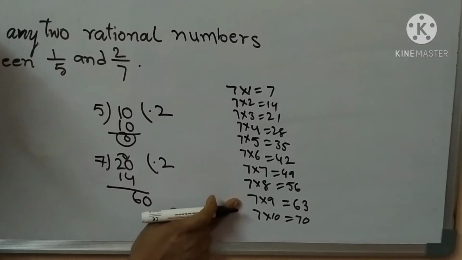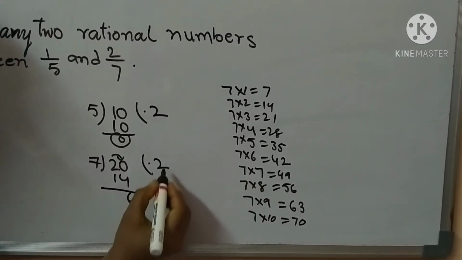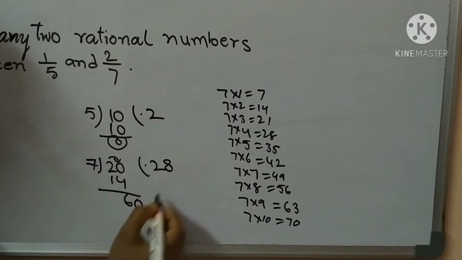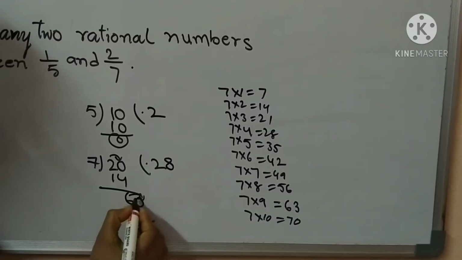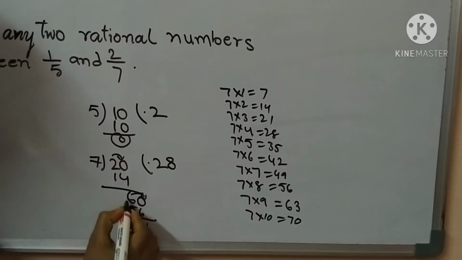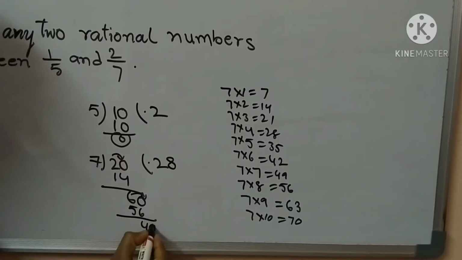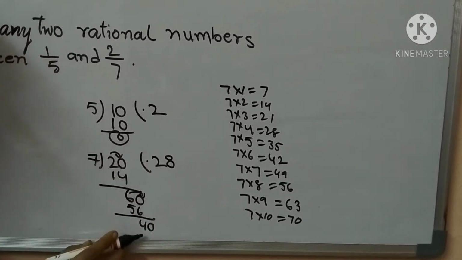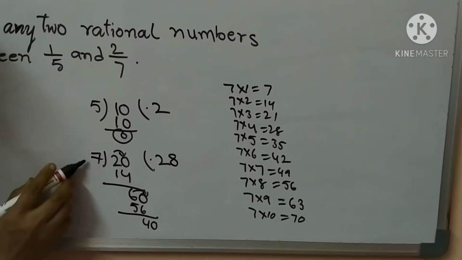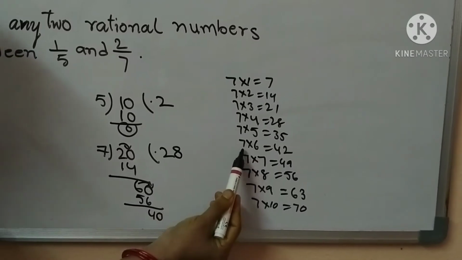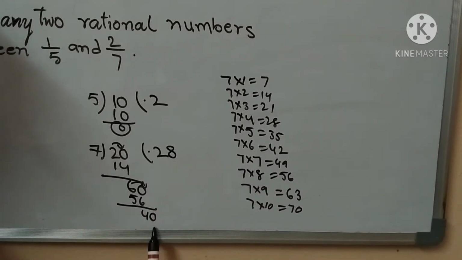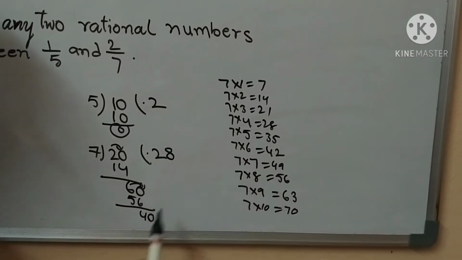Here 60 is there. 7 nines are 63, which is more than 60, and 7 eights are 56, which is less, so write 7 eights, 56. Borrowing, 10 minus 6 is 4, 5 minus 5 is 0. Again take the 0. The 7 table: 7 sixes are 42, more than 40; 7 fives are 35, less than 40.